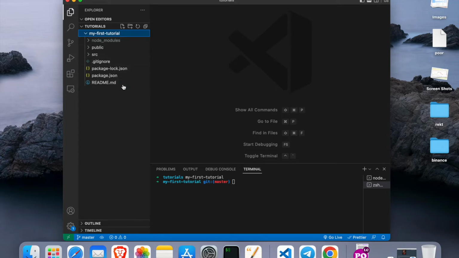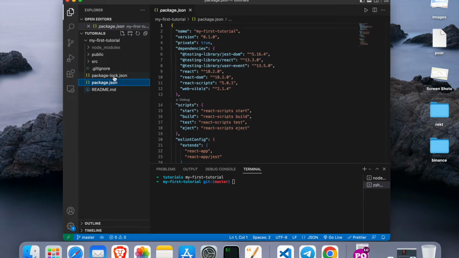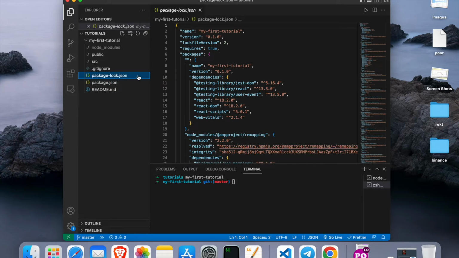Now we are in the folder, and if we click on this icon, we'll see the structure of the folder, what has been installed. When we ran the npx create react app command, it automatically installed some dependencies and created folders that we are going to work with to create our decentralized application. Let's go through all these folders and try to understand each of them. This readme we don't need. Depending on whether it uses yarn or npm, it might create a yarn lock or package lock file, so it doesn't matter. You just don't pay attention to it.